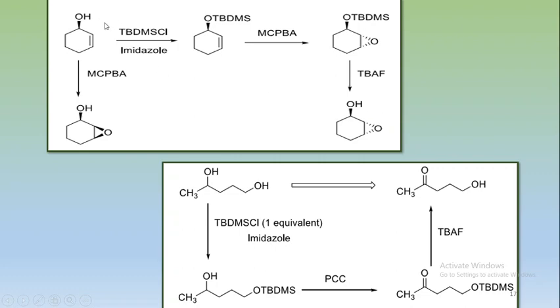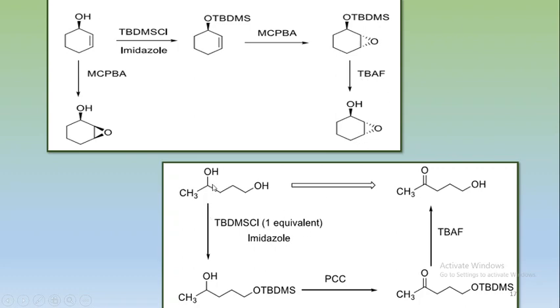We can do the protection of this OH group by means of bulky silyl ether, that means the tertiary butyl dimethyl silyl chloride, and after the protection we can use the MCPBA. Therefore due to the steric hindrance, the MCPBA attacks below the plane and we got the below the plane epoxide, and in the last step the deprotection can be done by using the tetrabutyl ammonium fluoride.